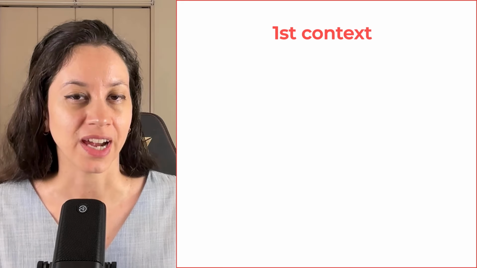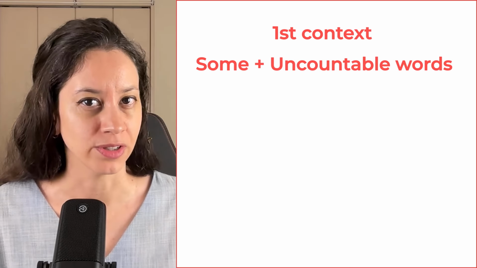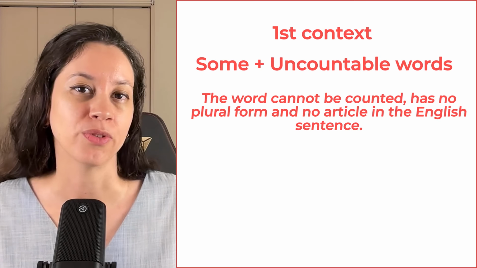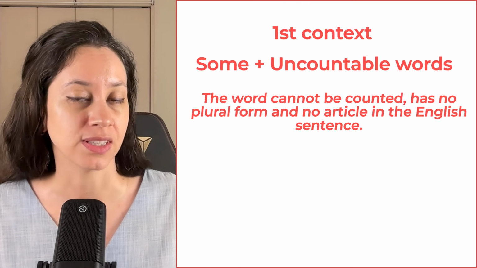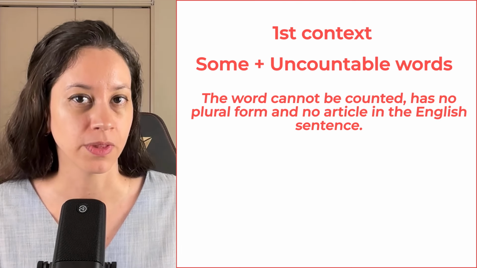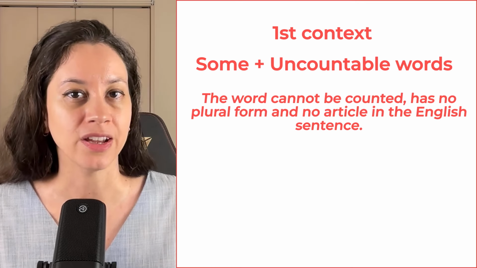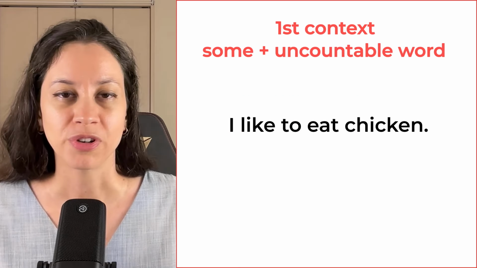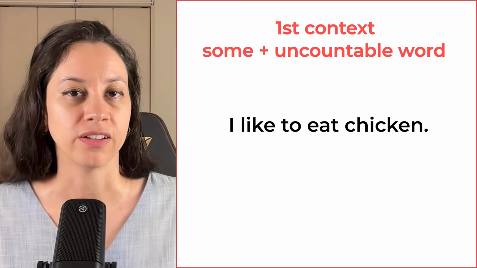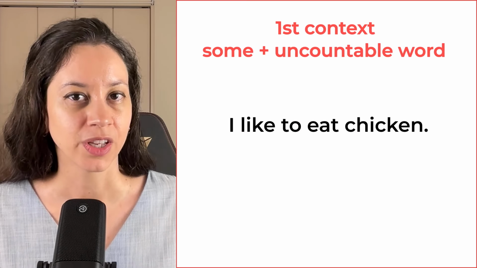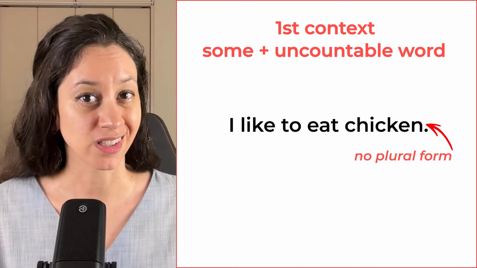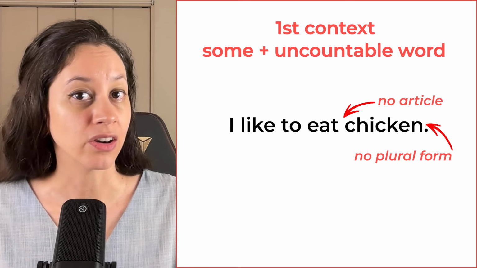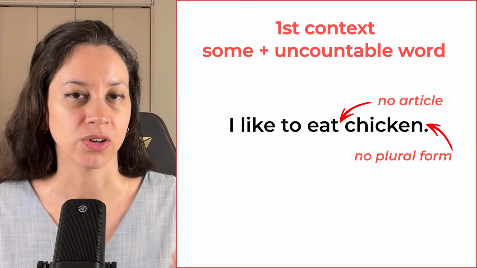The first context has to do with uncountable words. What does that mean? This means that you have a word that cannot be counted and doesn't have a plural form, and it doesn't have any article in English. Let me show you a few examples. For example, in English, when you say, I like to eat chicken, you don't say, I like to eat chickens, right? So you use chicken without a plural form, and without any article in front of it.